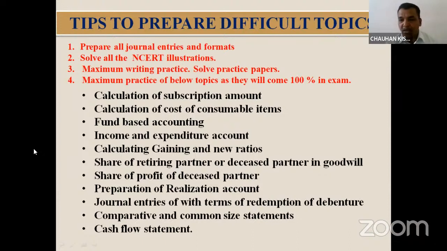If we talk about retirement and death, then questions are based on finding the gaining ratio and new ratio, and questions based on goodwill in retirement as well as in the death of a partner, and share of profit of a deceased partner. In that we pass the journal entry, if you remember, profit and loss suspense account debit to deceased partner's capital or current account. So how to calculate, make maximum practice of it.